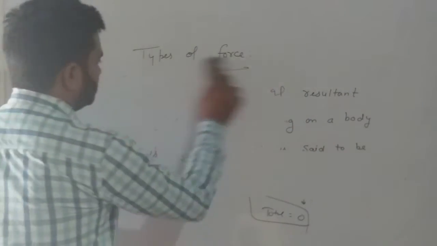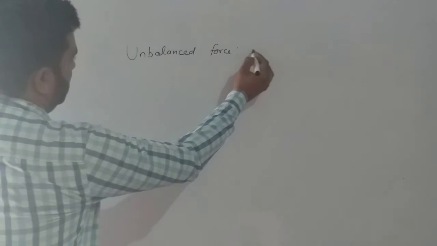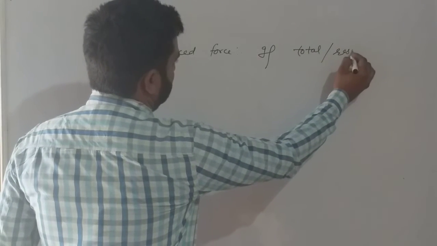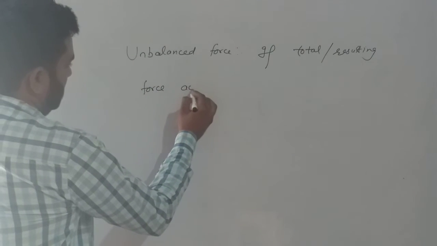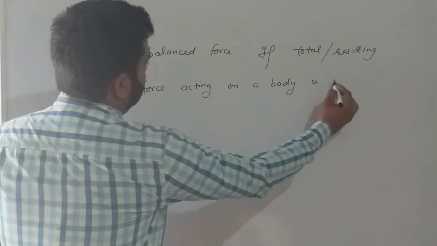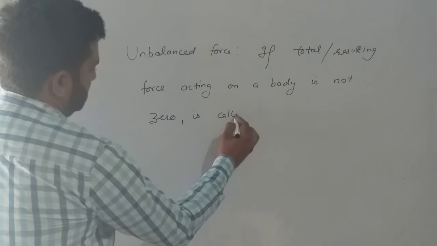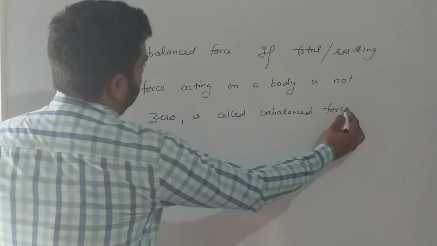Now unbalanced force. If total force or resulting force acting on a body is not 0, then it is called unbalanced force.